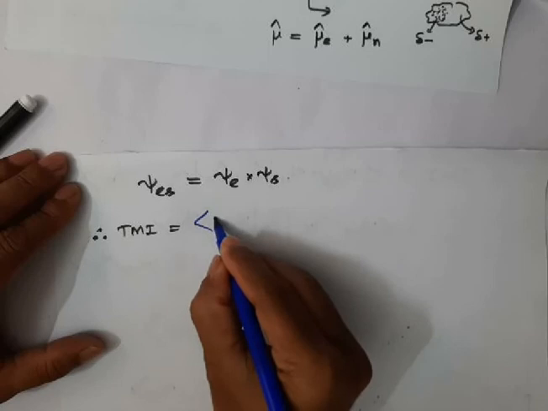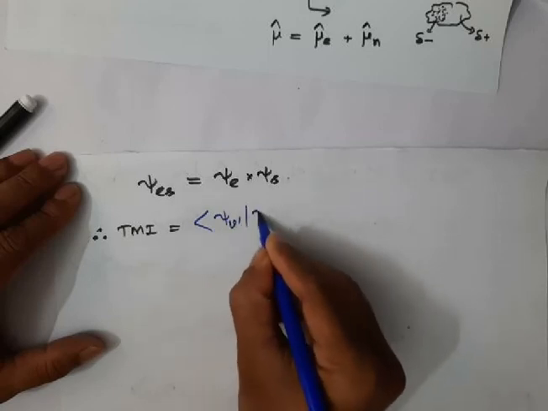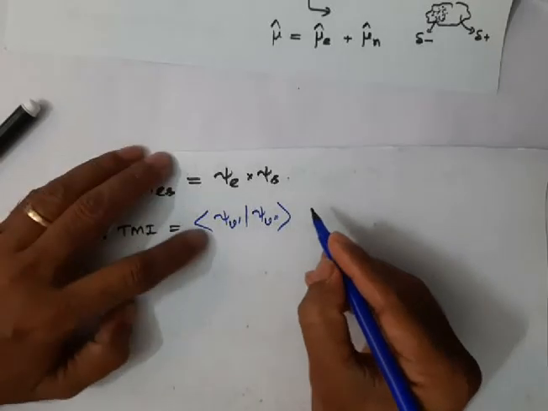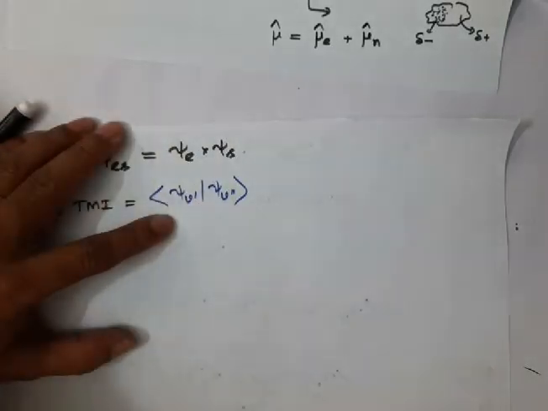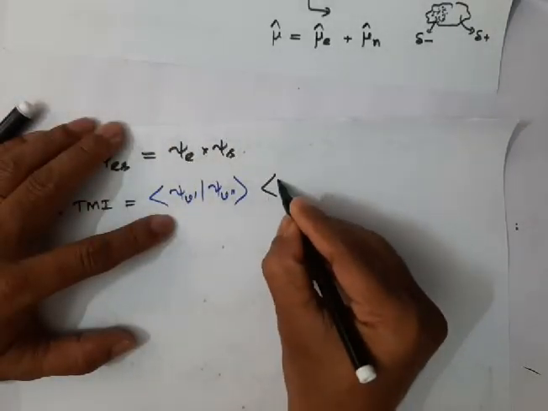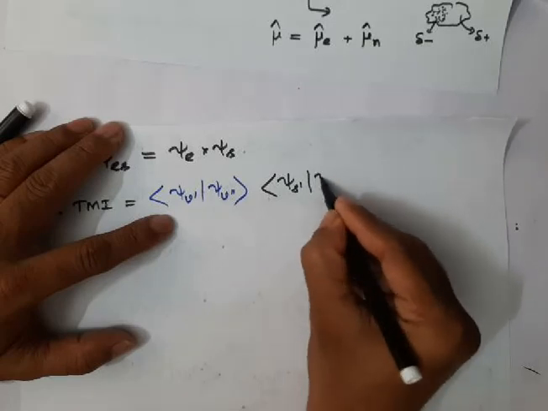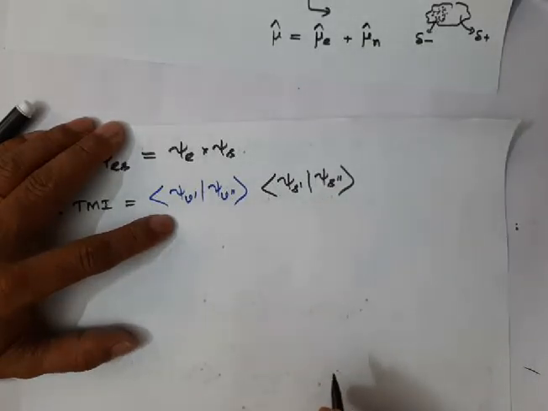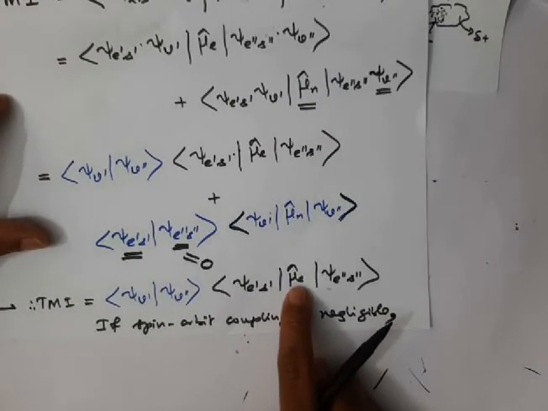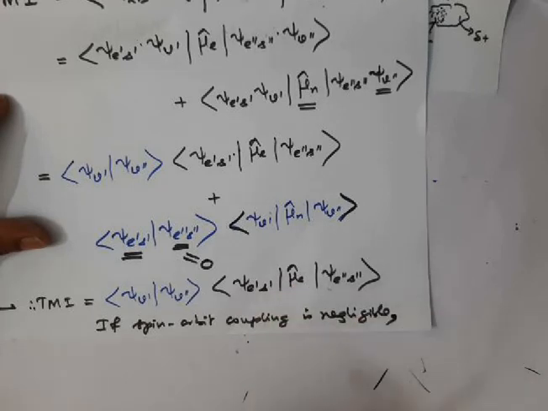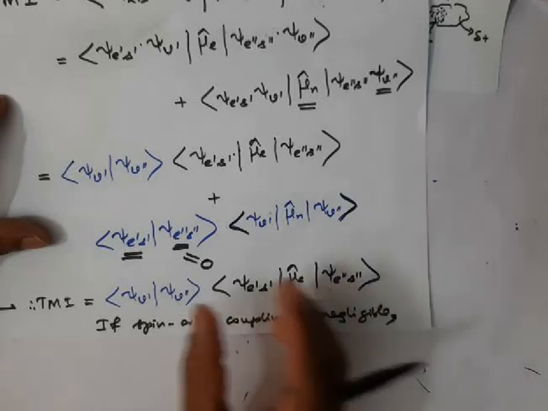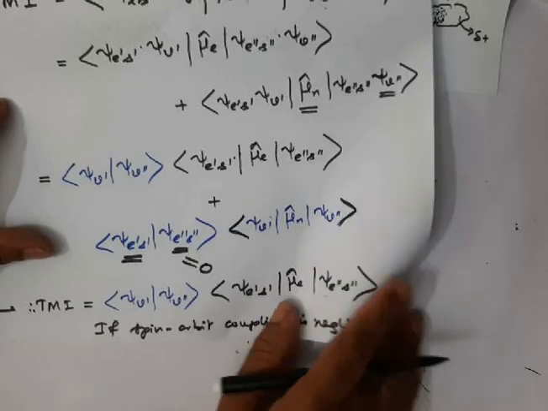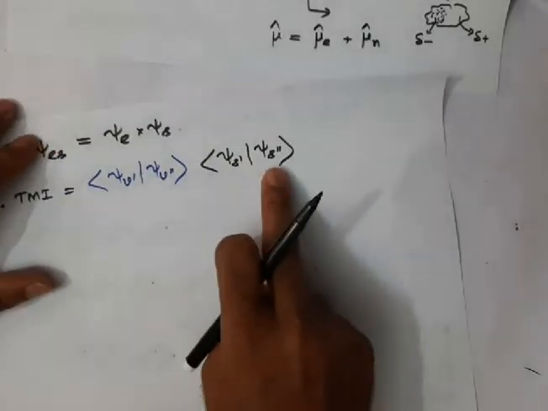integral psi v prime psi v double prime, multiplied by the spin part, which I can separate. Let me write psi s prime psi s double prime, because this electronic operator does not operate on the spin part of the wave function. Therefore, you will get the spin part here, and you will get the spin part here. Those two spin parts can be taken together.